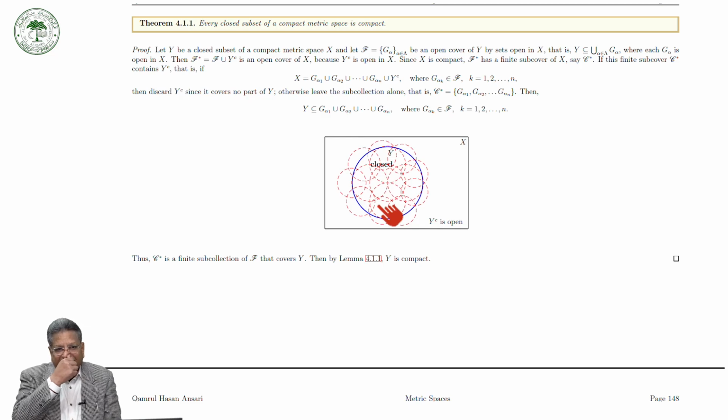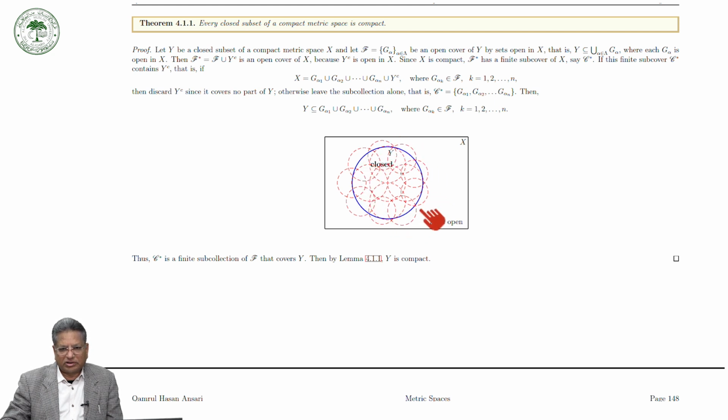We have a very good result which says that every closed subset of a compact metric space is compact. Every closed subspace of a compact metric space is compact. So let us take a compact metric space X here.